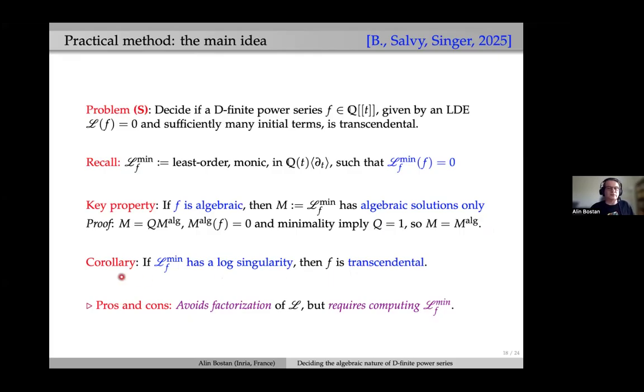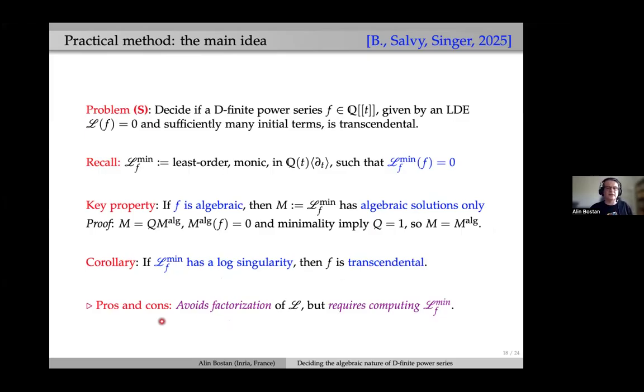The corollary that we are using in the algorithm is the following one. Now take the converse. Assume that LF-min has a logarithmic singularity, then necessarily F is transcendental, because otherwise, if F was algebraic, then LF-min would have only algebraic solutions, so there would be no logarithmic singularity. No logs may appear locally in the expansion of solutions.